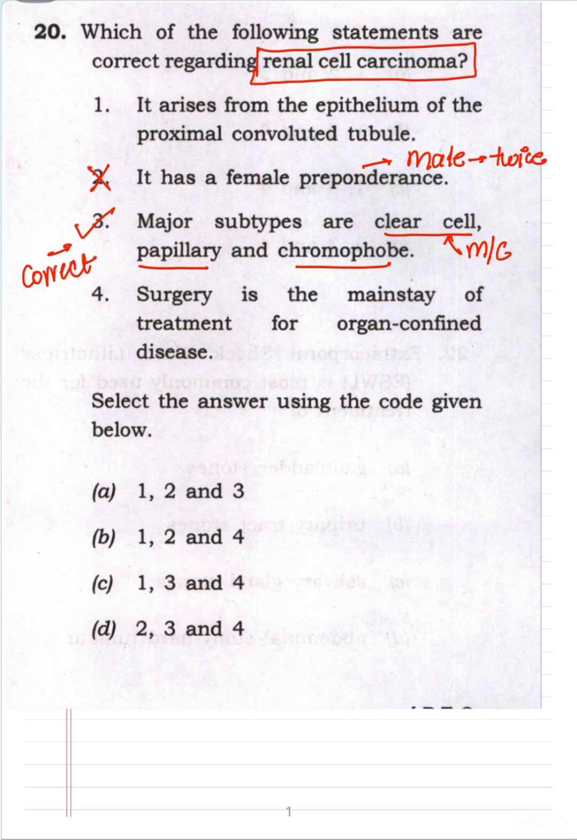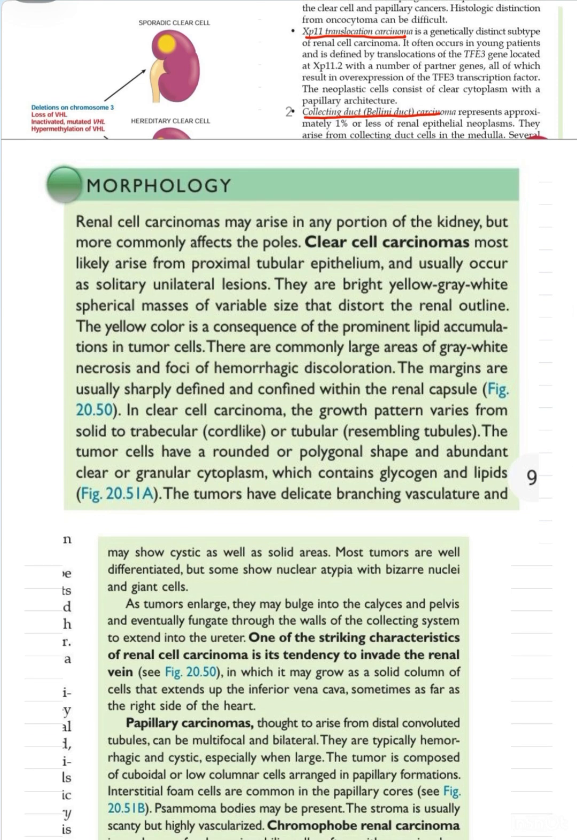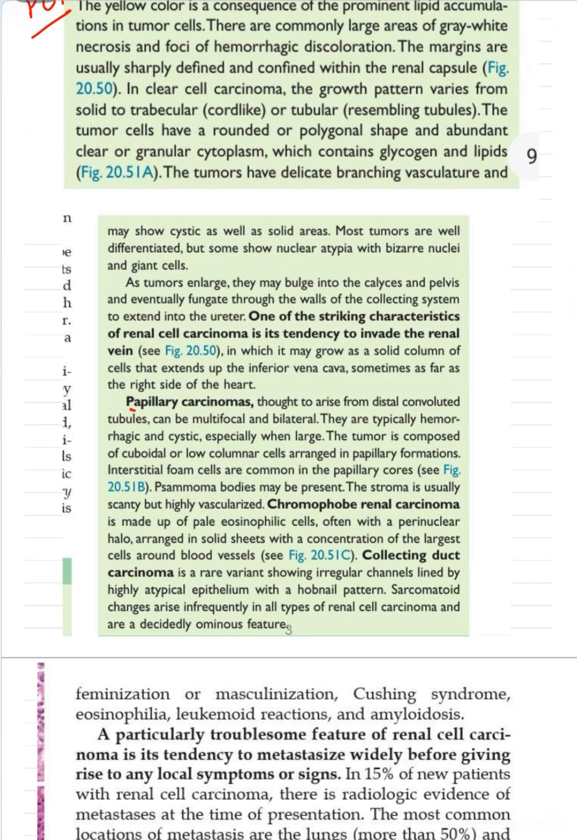Then it arises from the epithelium of the proximal convoluted tubule. So for that we have to see the origin. So it writes that the clear cell carcinoma arises from the proximal convoluted tubular epithelium, and because the clear cell carcinoma is most common, we can say that the renal cell carcinoma most commonly arises from the proximal convoluted tubule. So from the PCT it arises. Other types like the papillary carcinoma are thought to arise from the distal convoluted tubule. So papillary carcinoma arises from the distal convoluted tubule.